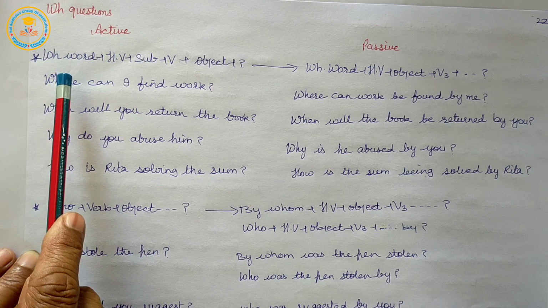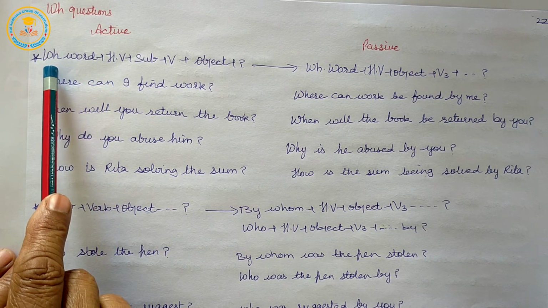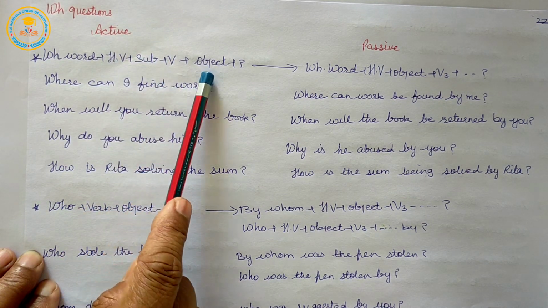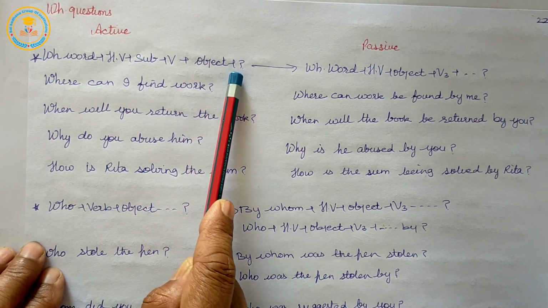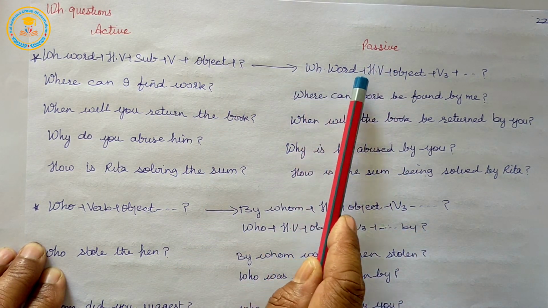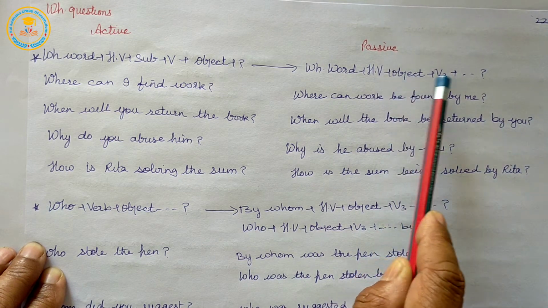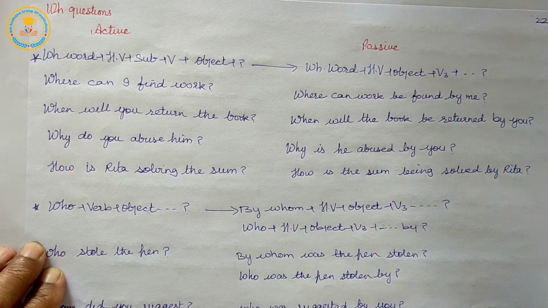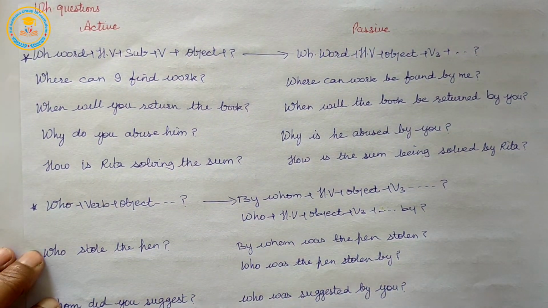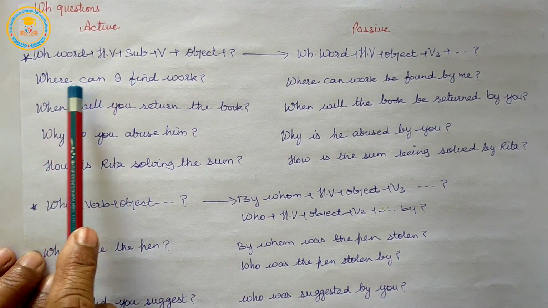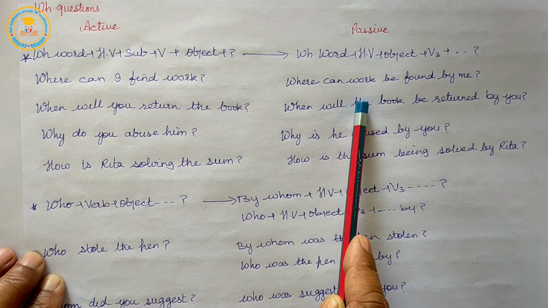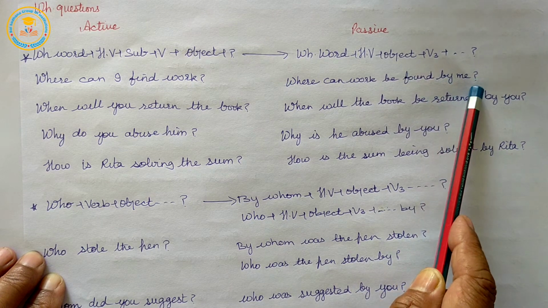So, for active voice, we use WH word plus helping verb plus subject plus verb plus object plus question mark. In passive voice, WH word plus helping verb plus object plus verb third form plus rest of the sentence and question mark. Let us move to the first sentence. Where can I find the work? Where can work be found by me?